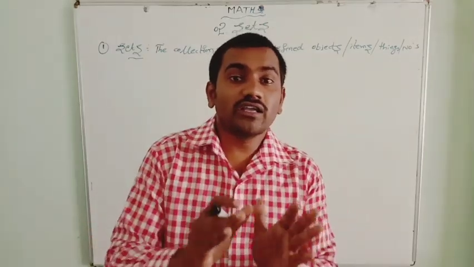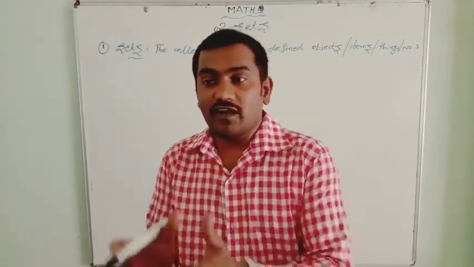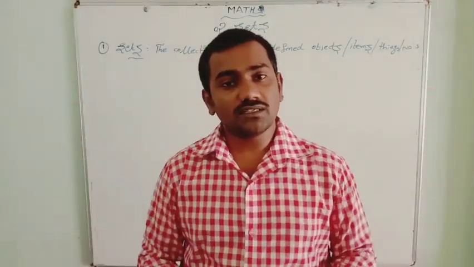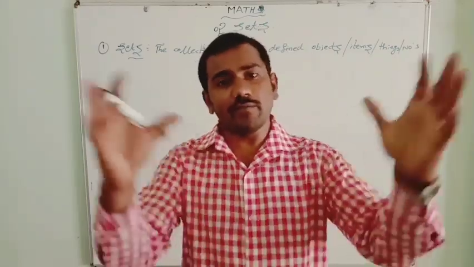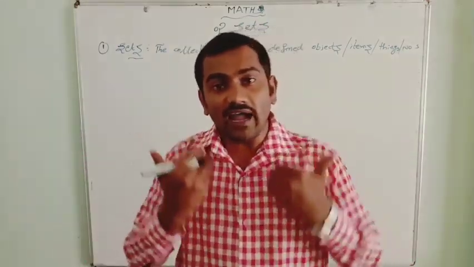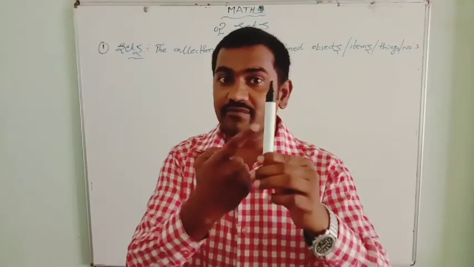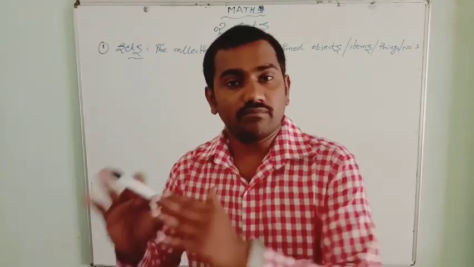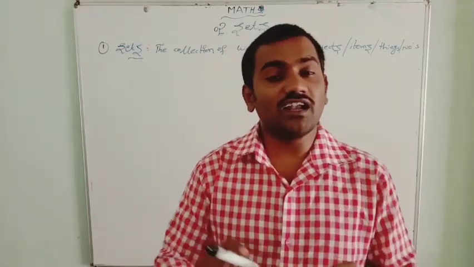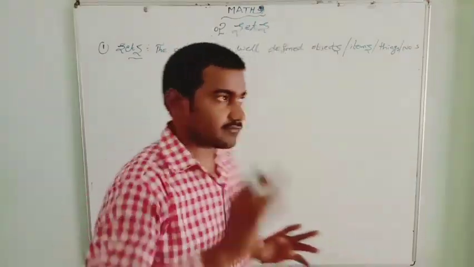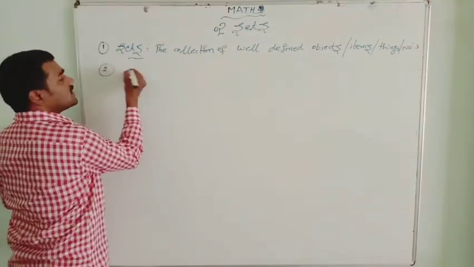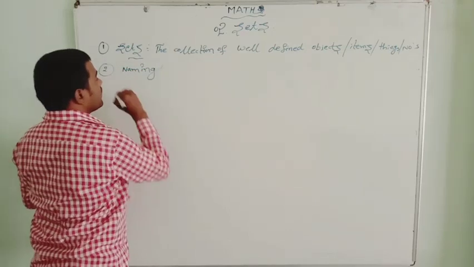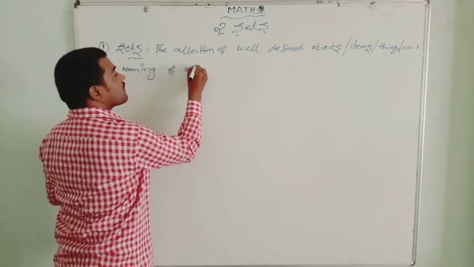Let us give the name of the set now. When a baby is born, we give a name for the baby. Anything in the universe has one specific name. Everybody has a name. Even you have one name, I have a name, even this marker has a name. Yes, sets also have names. First of all, let us learn the naming of sets. Very easy concept.